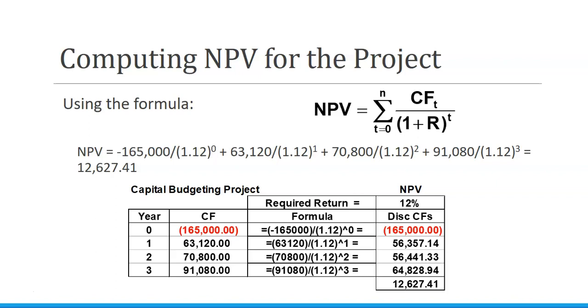And then year 1, 2, and 3, we discount each one of the cash flows to present value at year 0. We add the positive cash flows and the negative cash flows together, and we get a net present value of $12,627.41. Because this is positive, this means that this project exceeds our required return of 12%.